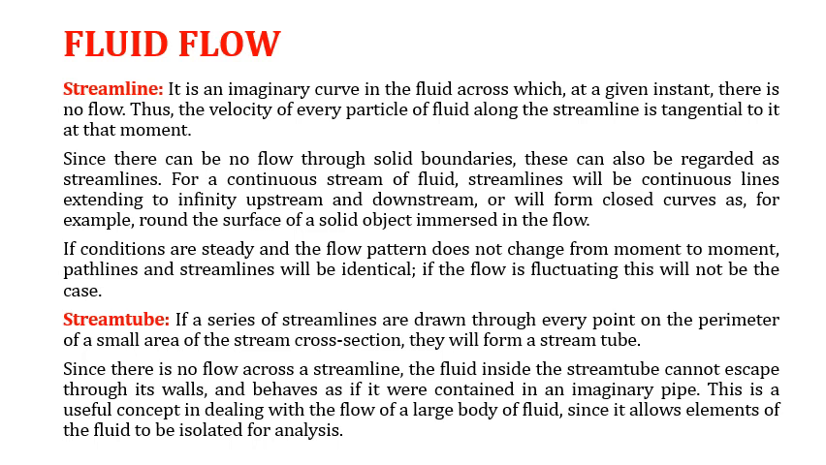But when the flow is fluctuating, this will not be the case, like you have seen previously. A stream tube is a series of streamlines which are drawn through every point on the perimeter of a small area of a stream cross section, thus forming a stream tube. Since there is no flow across the streamline, the fluid inside the stream tube cannot escape through its walls and behaves as if it were contained in an imaginary pipe. This is a useful concept in dealing with flow of a large body of fluid, since it allows elements of the fluid to be isolated for analysis.